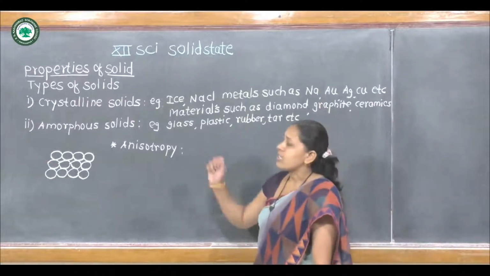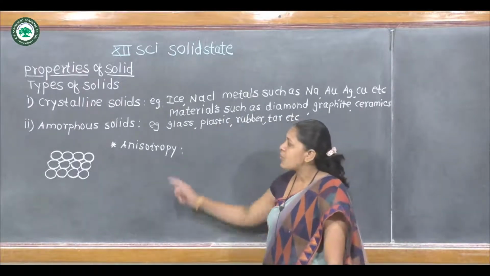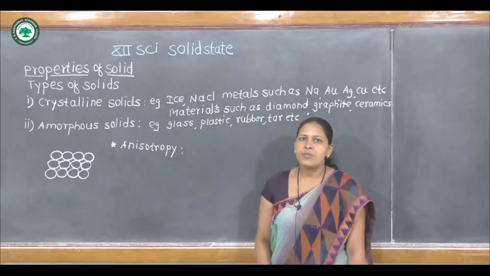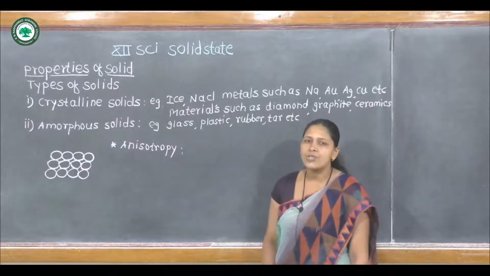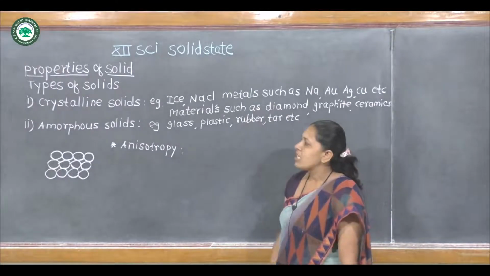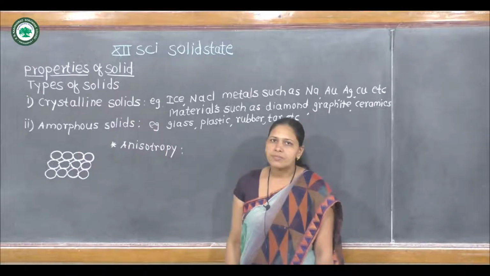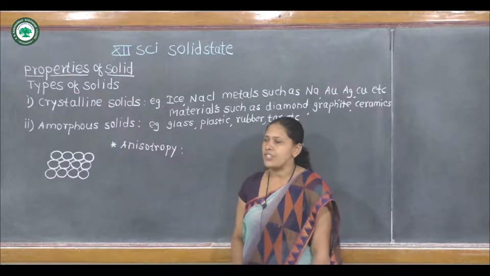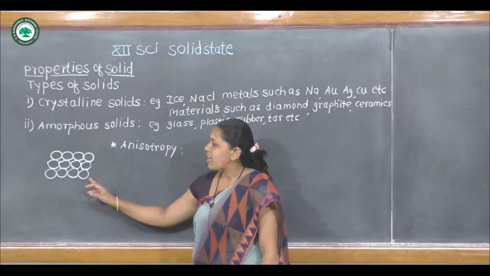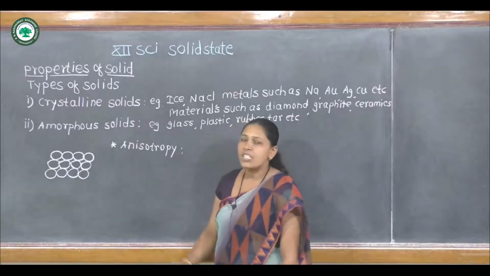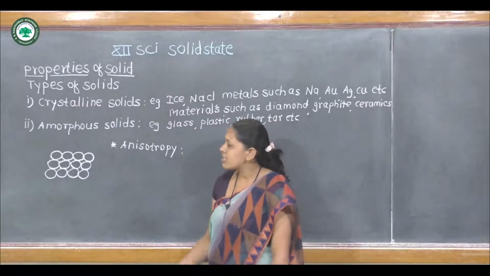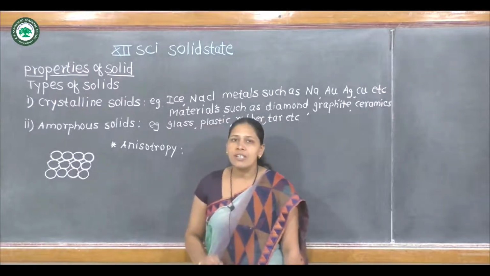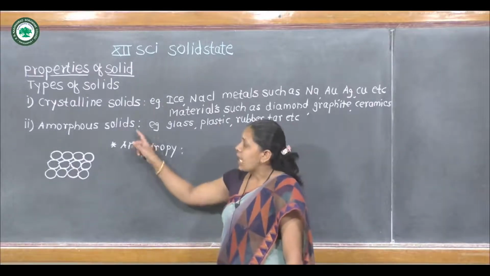Then the second type of solid is amorphous solid. Amorphous solid has exactly opposite properties to those of crystalline solid. Obviously, in amorphous solid, constituent particles are randomly arranged. Unlike crystalline solids, in which atoms, ions or molecules are in perfectly ordered arrangement, in amorphous solid they are random.